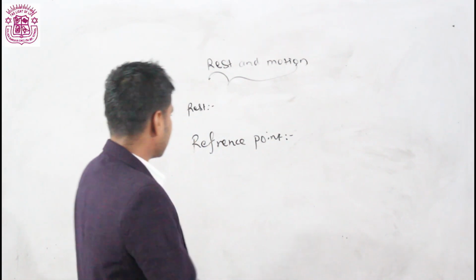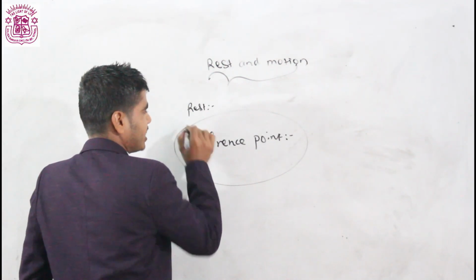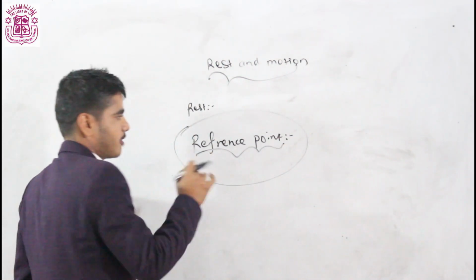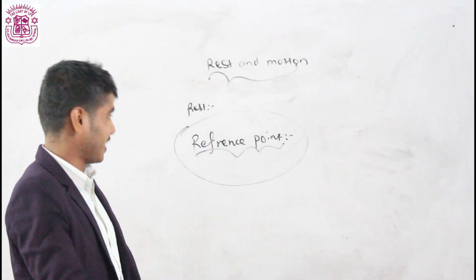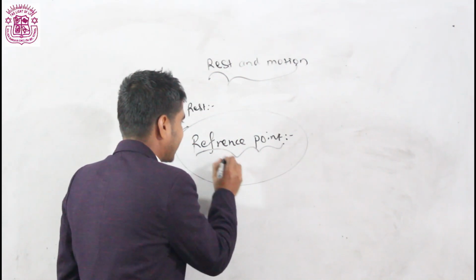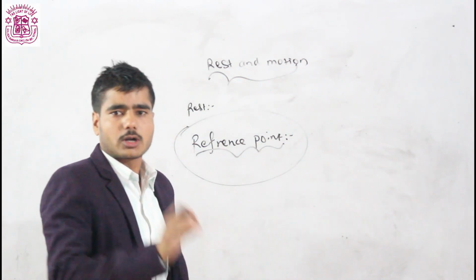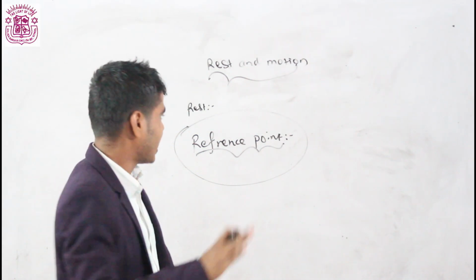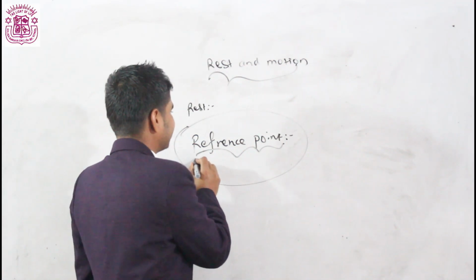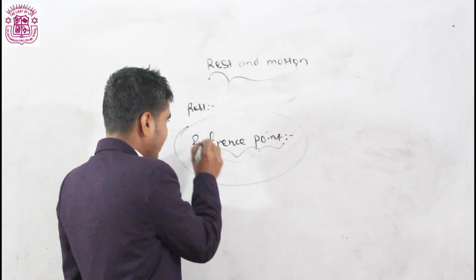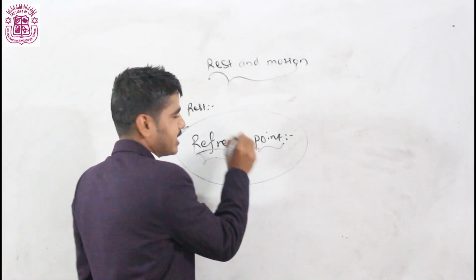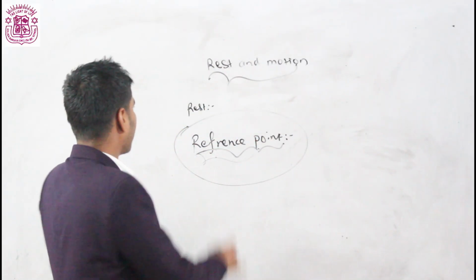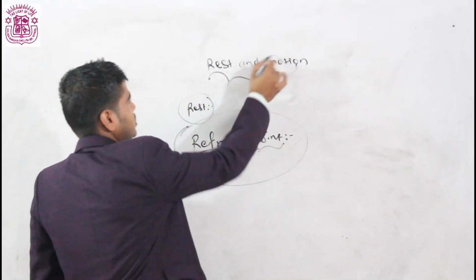That's why, what is a reference point? A reference point or frame is the point or frame in space which is taken to compare the position or state of a body, that is, either rest or motion. We can easily define it. After knowing about the reference point and reference frame, we are going to know about rest and motion.